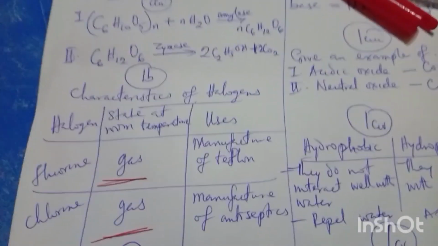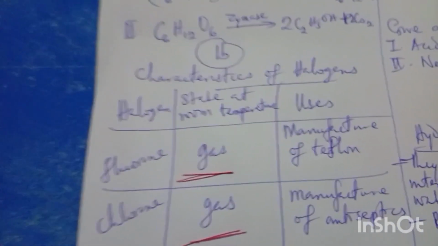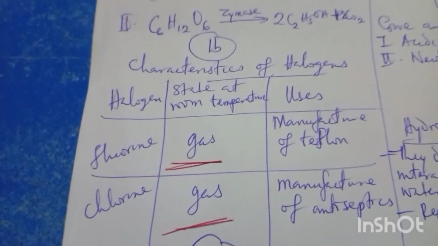So my answers are what I wrote there. For uses, we use fluorine for Teflon, and we use chlorine for antiseptics, that is, to kill germs. So what is the state of matter of both of them at room temperature? I am very glad to say that both of them are gases at room temperature.